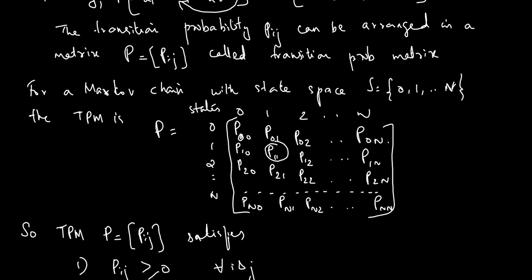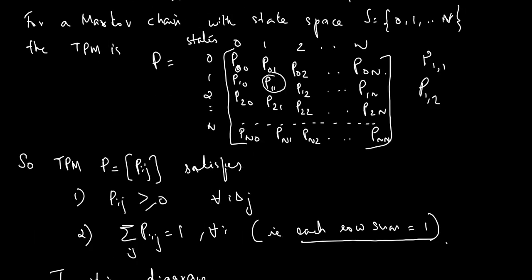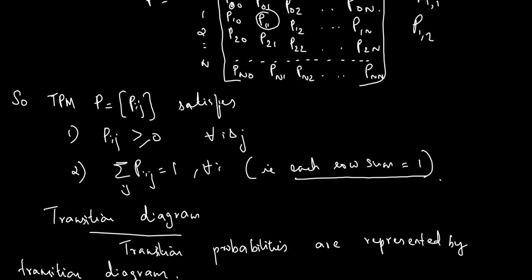And the properties are Pij greater than or equal to 0, since the elements in this matrix are probabilities, they will always be greater than or equal to 0. Another property of the transition probability matrix is that the row sum will be 1, that is, the sum of each row is 1. Sigma over j of Pij is equal to 1.